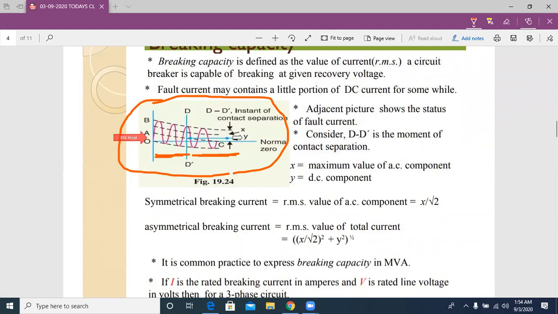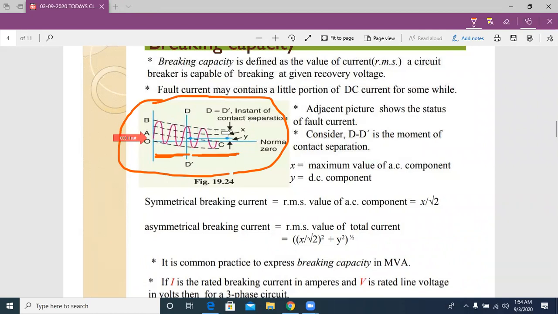That is, initially when the fault is initiated, that means at t is equal to 0, that DC value is equal to OA. Okay.